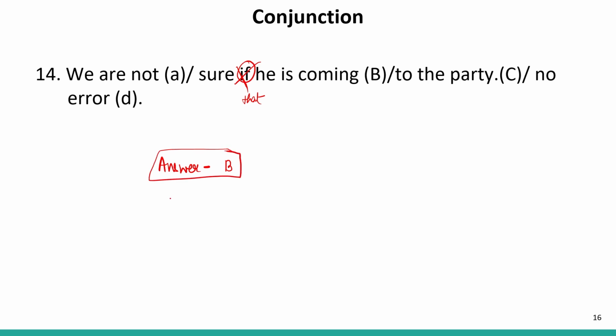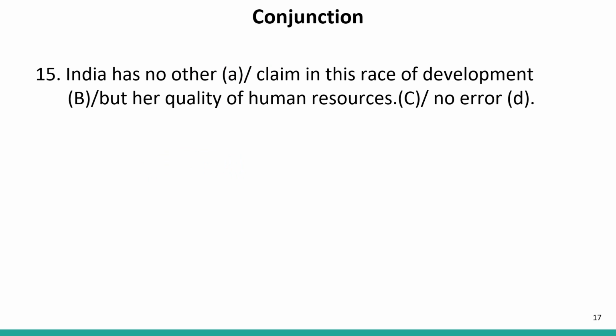Now let us move to the next question. India has no other claim in this race of development but equality of human resources. Now again the same thing, India has no other. So no other is always paired with, or whenever we have the word other, it is paired with than, not but. So this but should be replaced with than. So the correct sentence will be: India has no other claim in this race of development than her quality of human resources. So our answer is C. So the C part contains the error.